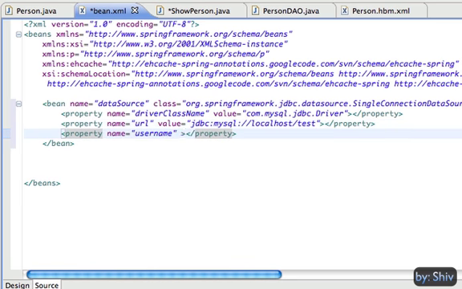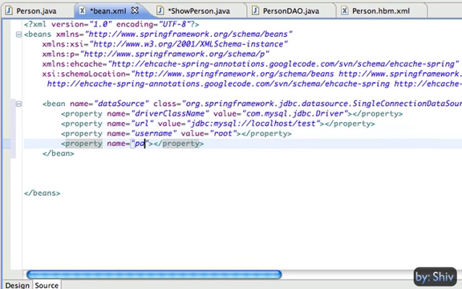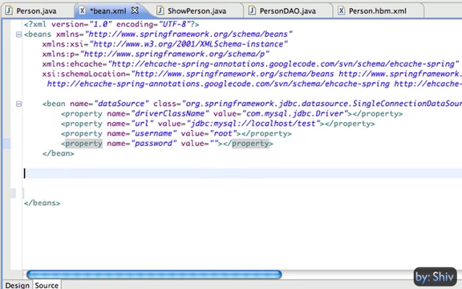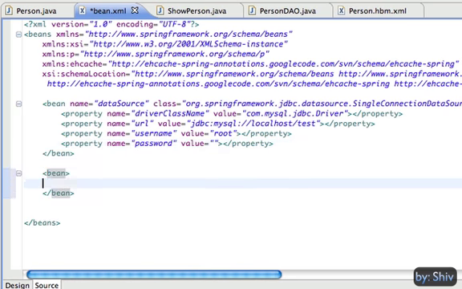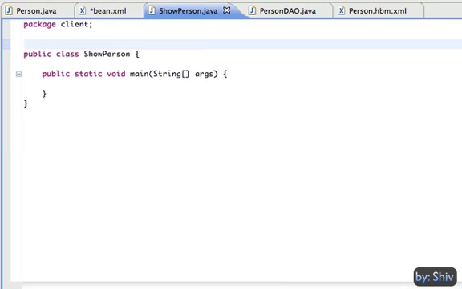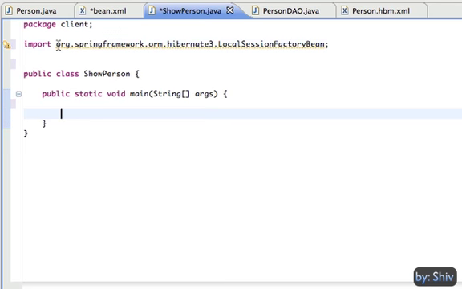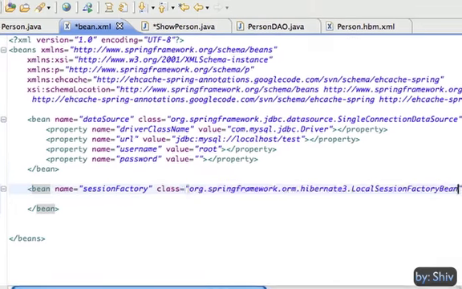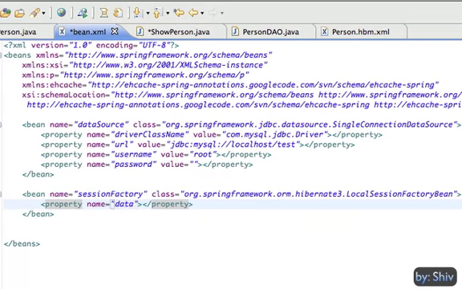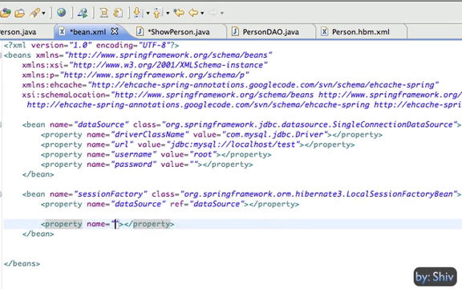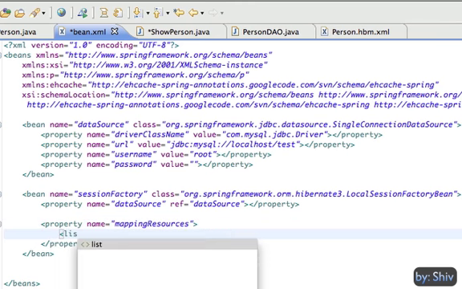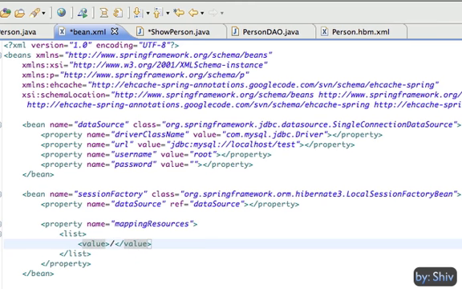Those who are aware of Hibernate know that for Hibernate we require a session factory object. Following the same trend, Hibernate template has a variable session factory that needs to be populated. To populate this variable, Spring has a specialized class, LocalSessionFactoryBean. So we create a bean with name sessionFactory of class LocalSessionFactoryBean and populate the property dataSource of it with the data source bean we defined above. Populate the property mappingResources of it with the list of mapping resources. In our case, we have only one, person.hbm.xml.